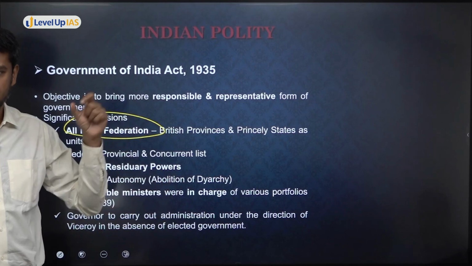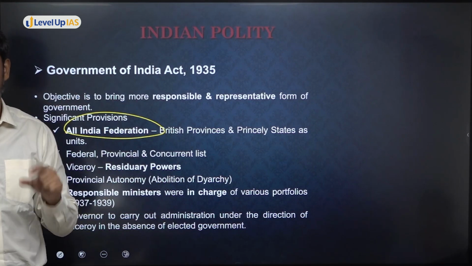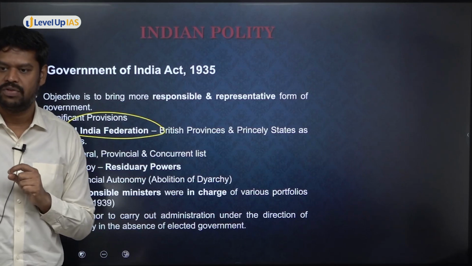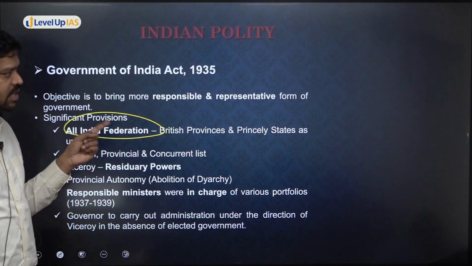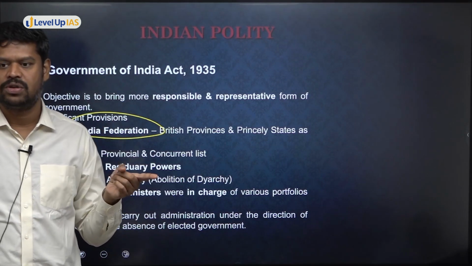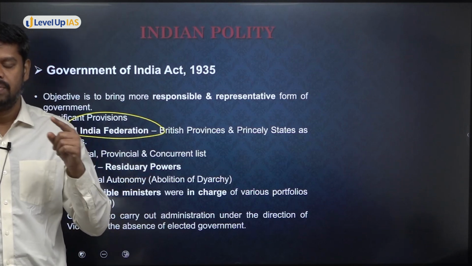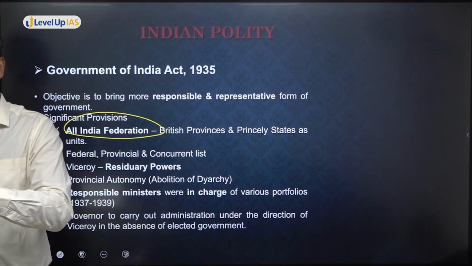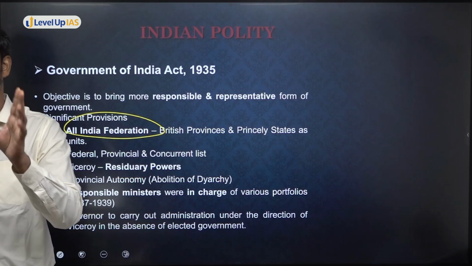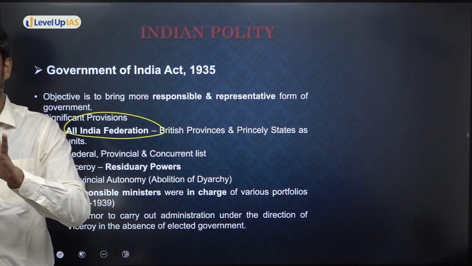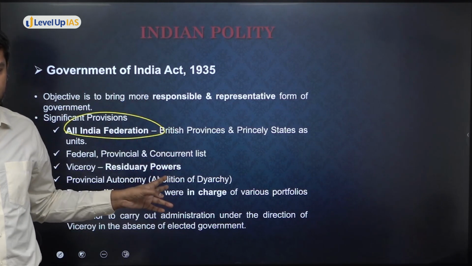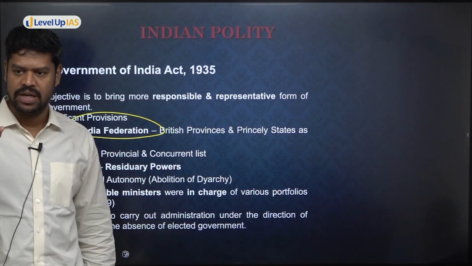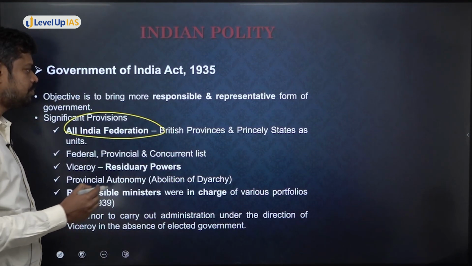So therefore, for the first time, the federation was provided by which act? It was by the Government of India Act 1935. Is that clear? Whereas in 1919, it was only by way of what is called devolution. Because students read that in 1919 itself the power was given to the provinces, they think that the federation was provided in 1919 itself. No. The federation was provided for the first time only by the Government of India Act 1935. Very, very important area.